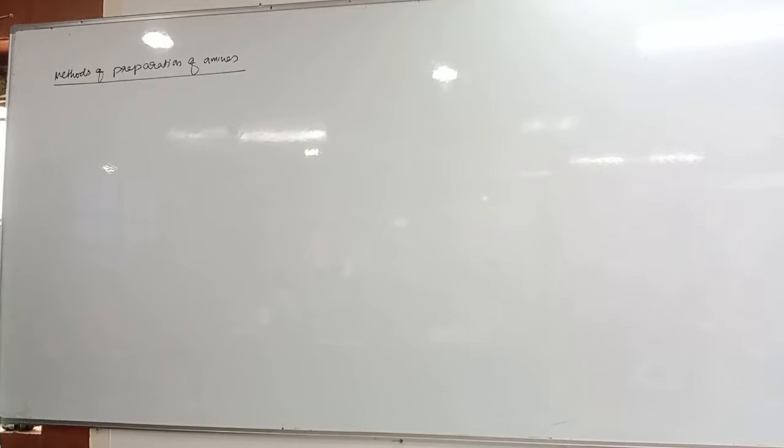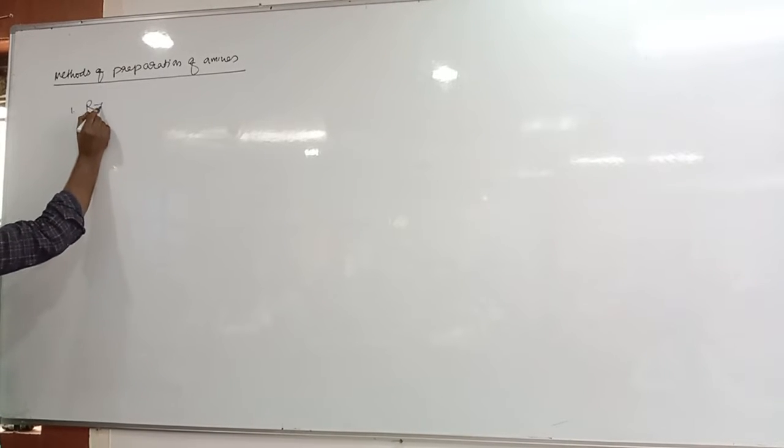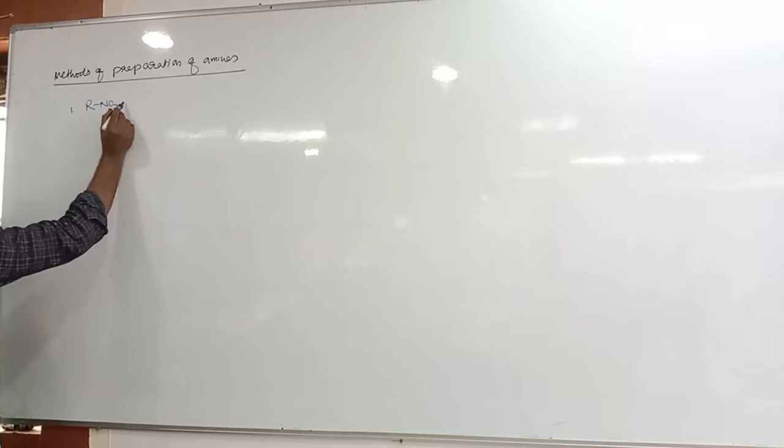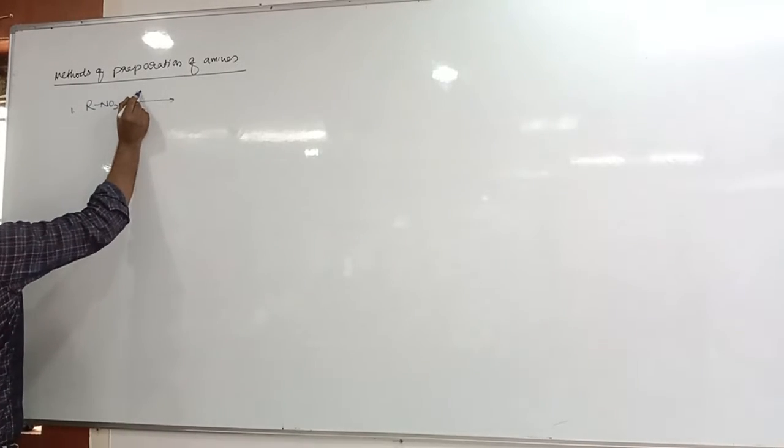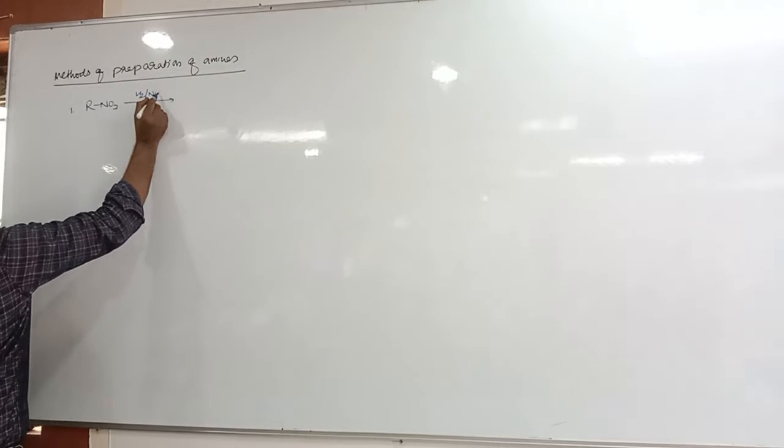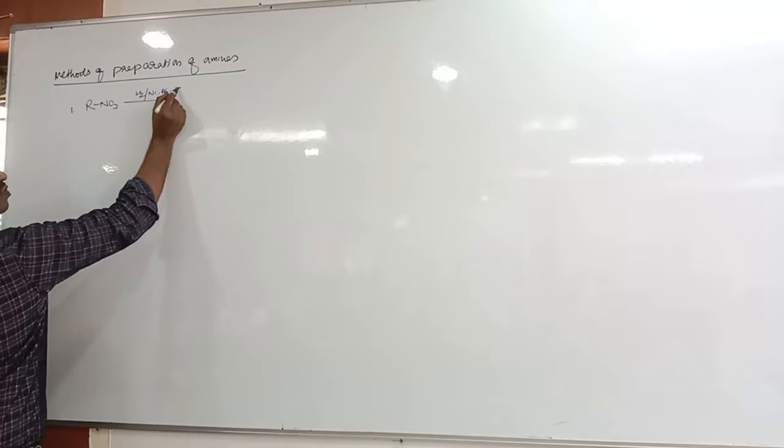So, methods of preparation of amine. What is the first method? From the reduction of nitro compounds. Tell me, nitro compound RNO2 undergoes reduction in presence of hydrogen with nickel, platinum, or palladium catalyst,